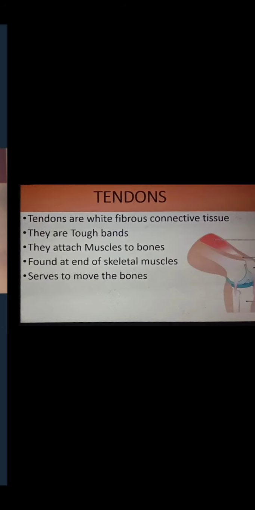And the next connective tissue which is very important is ligament. Ligaments are yellow connective tissue and they are strong but flexible bands. Tendons are the tough bands. They are not flexible, but ligaments are the flexible bands and they join one bone to another bone.